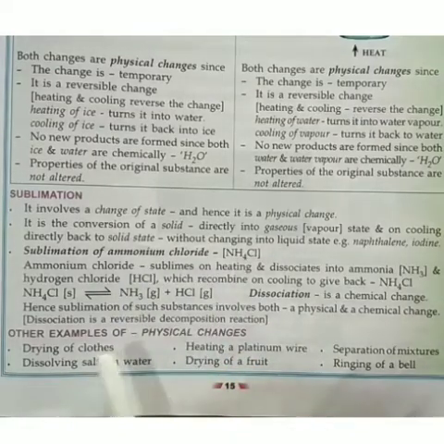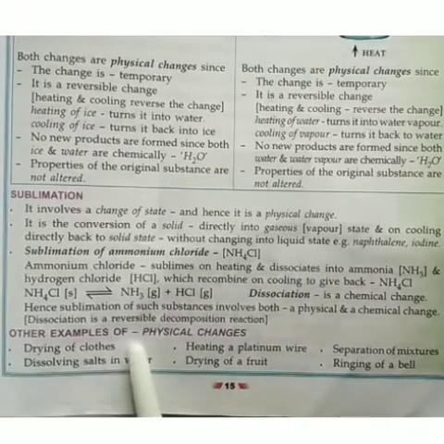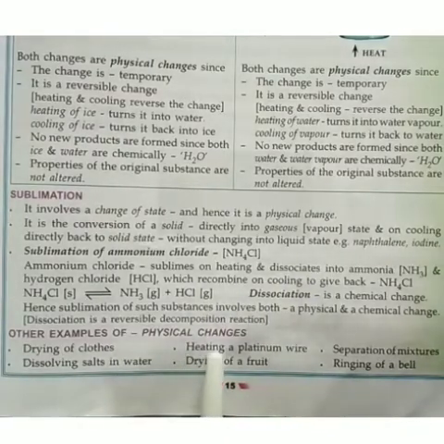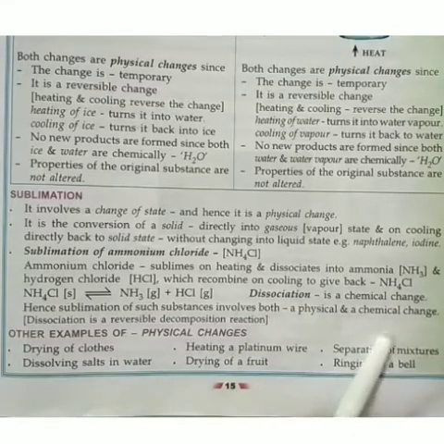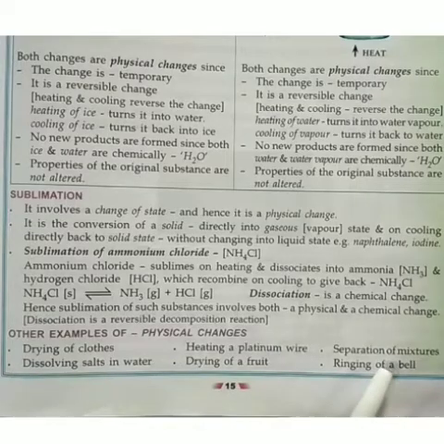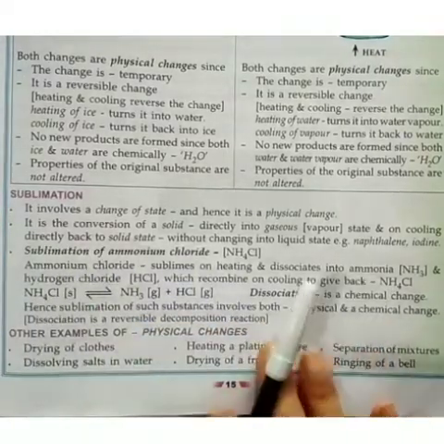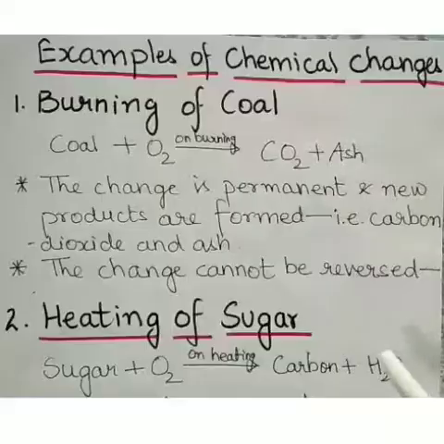Now come other examples of physical changes: drying of clothes, heating a platinum wire, separation of mixtures, dissolving salts in water, drying of a fruit, and ringing of a bell. These all are examples of physical changes. Now let us discuss examples of chemical changes.